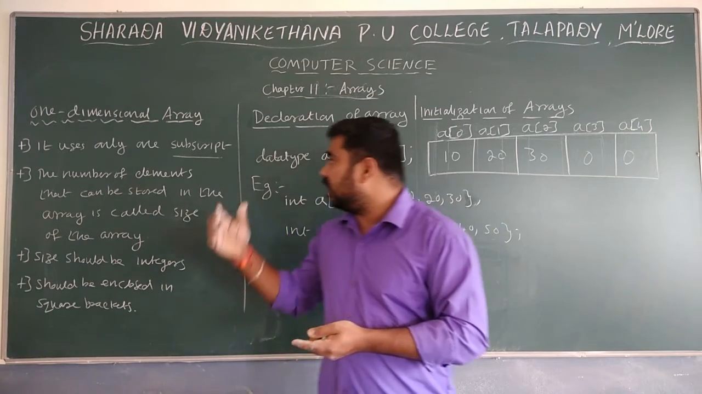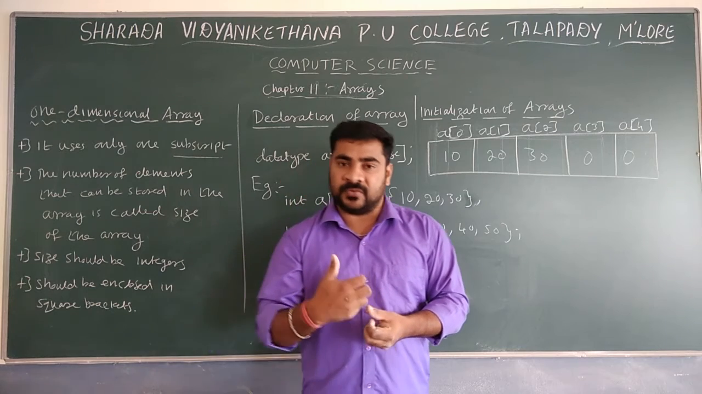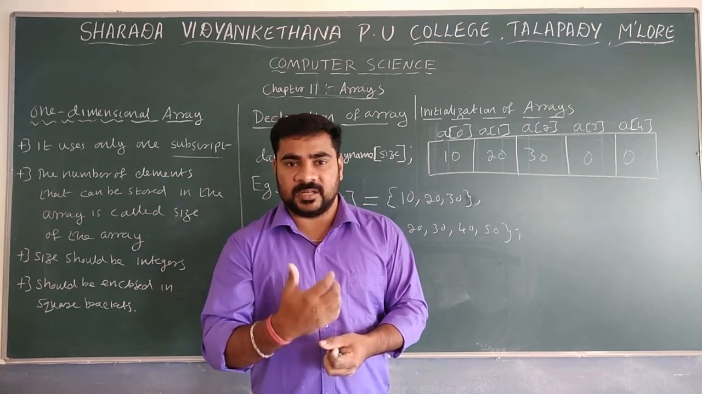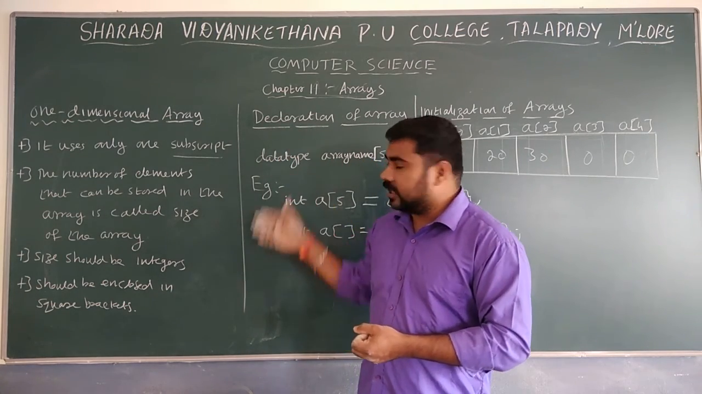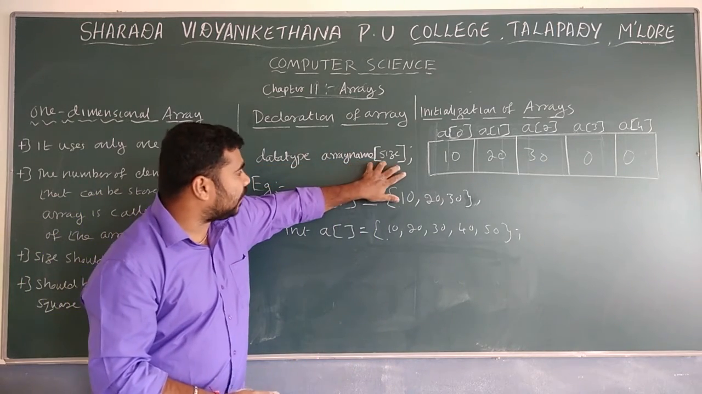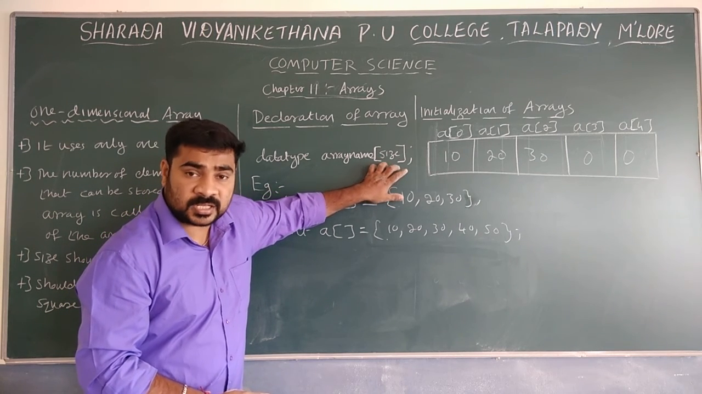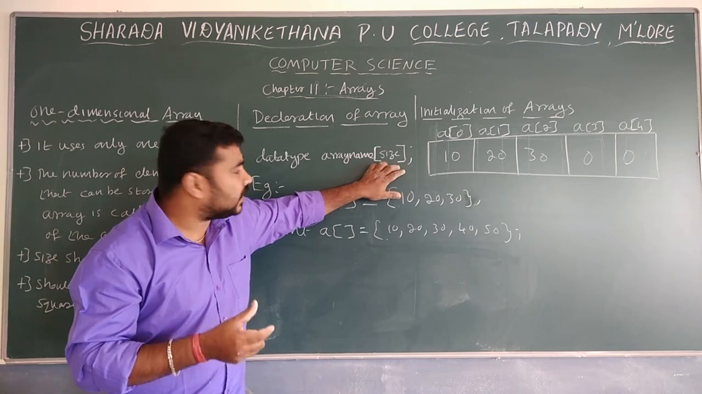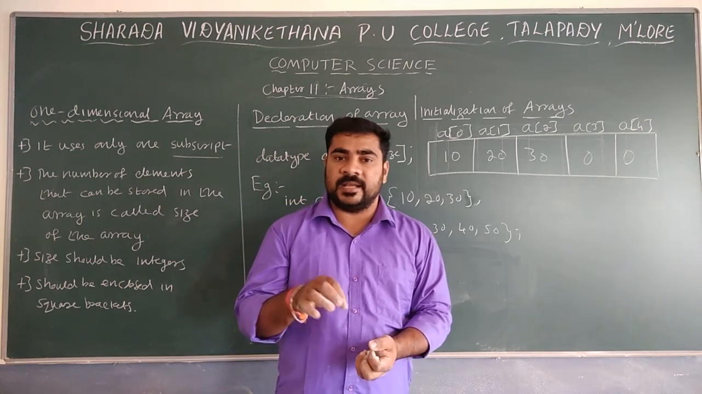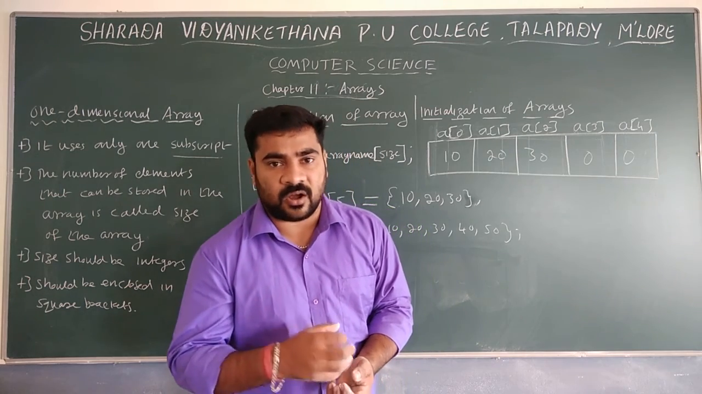Then we discussed how to declare the one-dimensional array. A one-dimensional array will have only one subscript. A two-dimensional array has 2 subscripts, and a 3-dimensional array has multiple subscripts. When declaring arrays, the method is data type, then array name, and within a square bracket we should give the size. The size should be an integer, and one pair of square brackets is known as a subscript. Then initialization of arrays means assigning the initial values to the arrays.